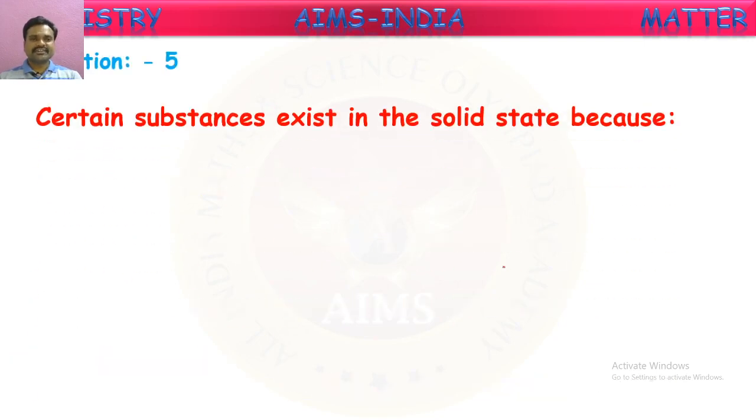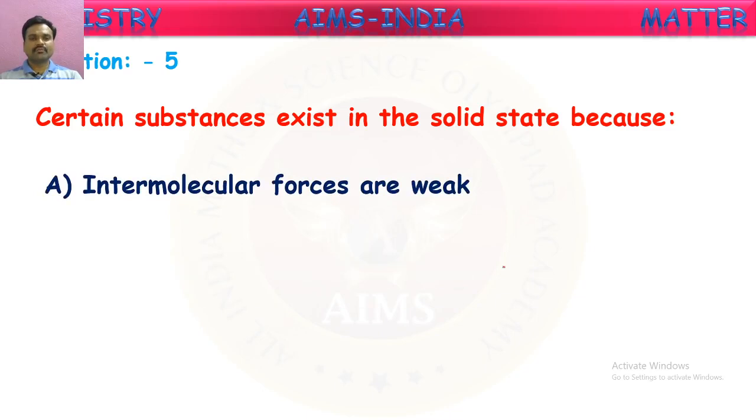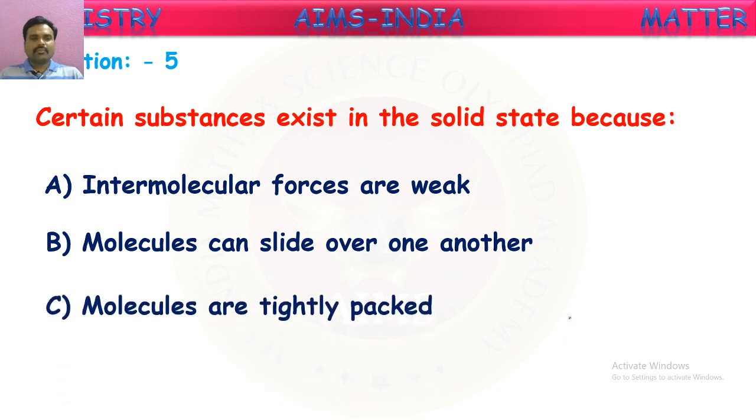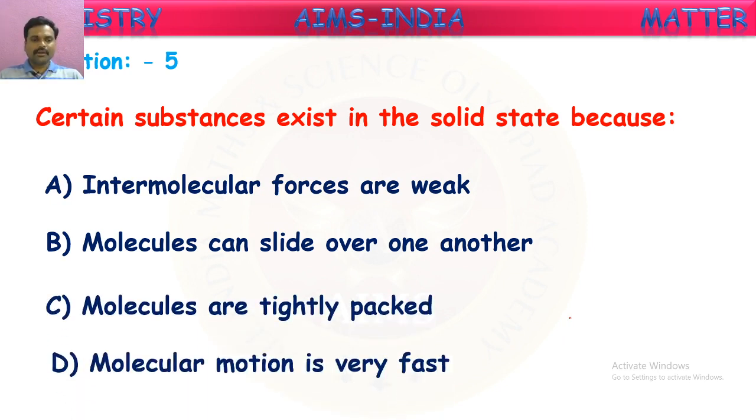Next, certain substances exist in the solid state because. Why do they exist in the solid state? See the reasons given here. Intermolecular forces are weak. That is why they exist as solids. Molecules can slide over one another easily. Is it the reason for being solids? Molecules are tightly packed. Is it the reason? Molecular motion is very fast. So which is the correct reason to be a solid?